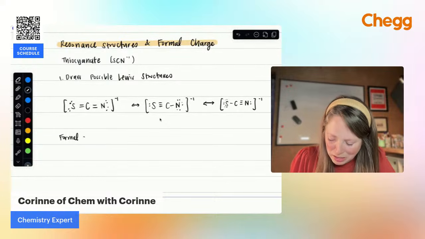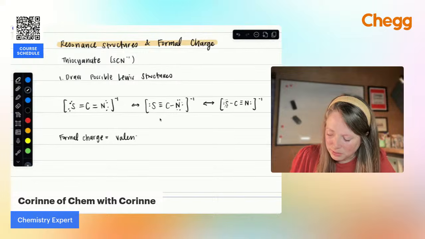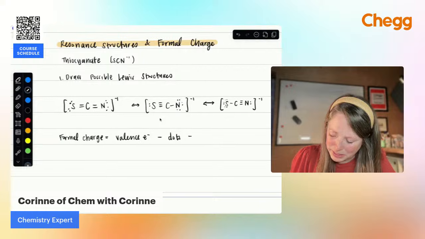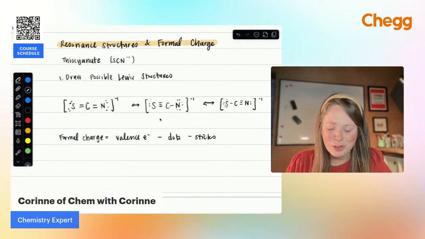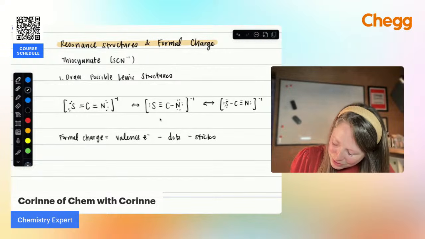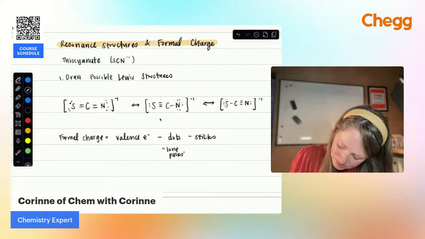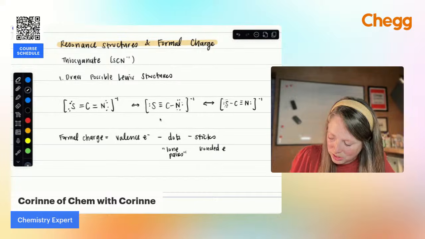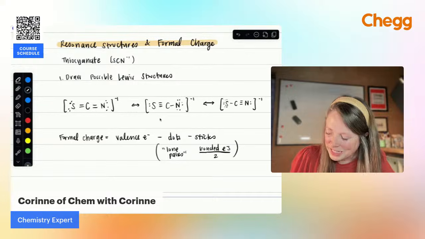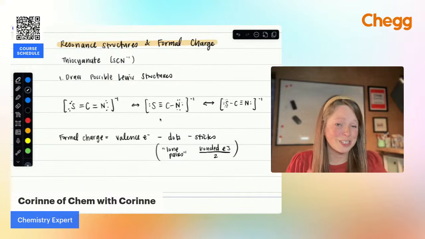So let me just write out the formal charge formula. It's always going to be equal to the valence electrons minus the dots minus the sticks. And you're like, Corinne, that is not a normal formula. What are you talking about? The dots refer to the lone pairs, and then the sticks are the bonds. So the bonded electrons divided by 2. All right. I think it's a lot easier to remember dots minus sticks, so that's the way I teach it.